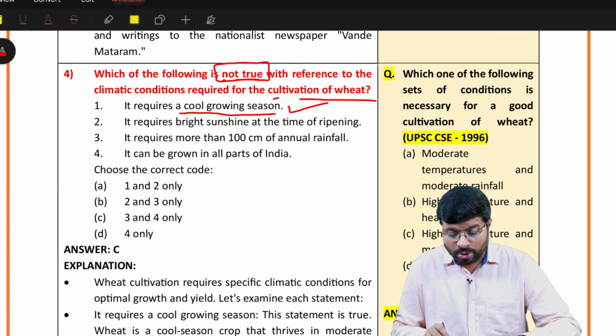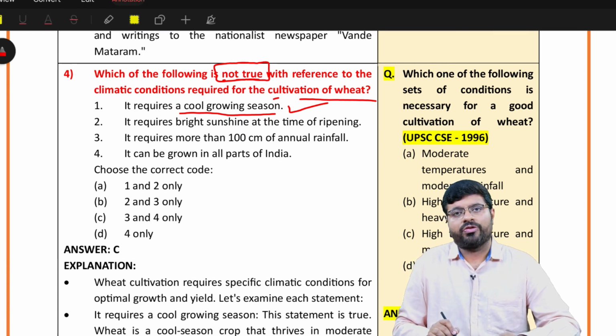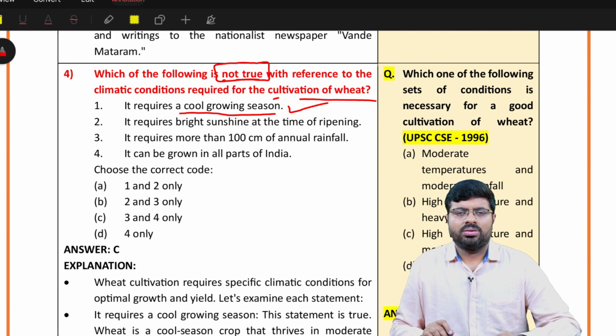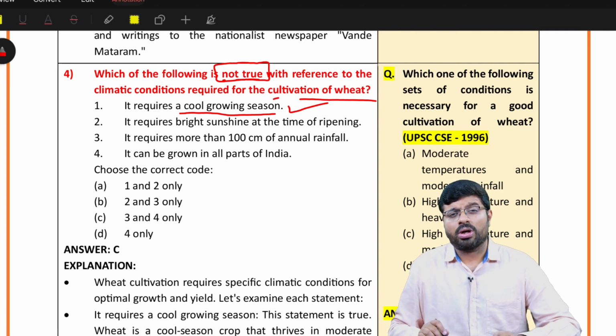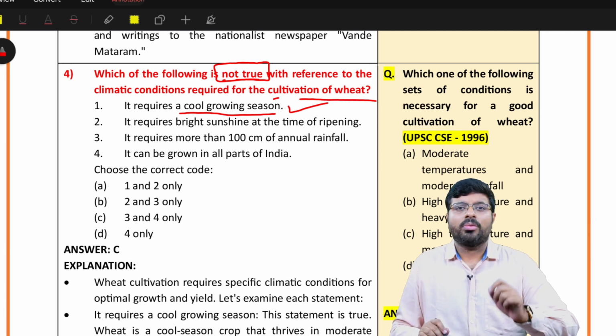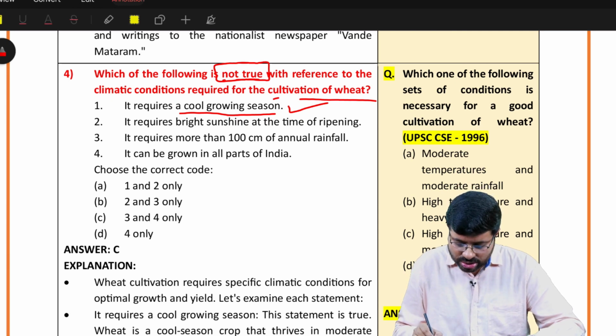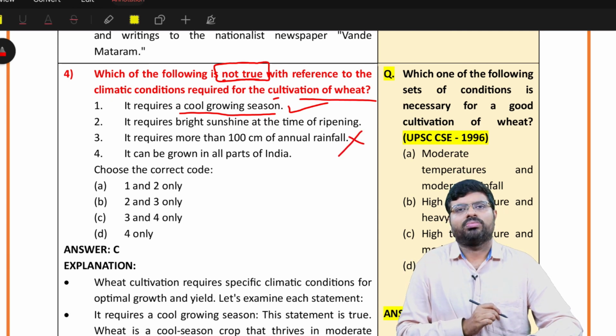It requires more than 100 centimeters of annual rainfall. If it requires more than 100 centimeters, it has to have more water, no? Then definitely it will be cultivated in places where there is more water. But it is cultivated in northwestern India, and you also know this. The westerly winds provide a small amount of rainfall which is sufficient for wheat. So definitely this is a wrong statement, which you should know.